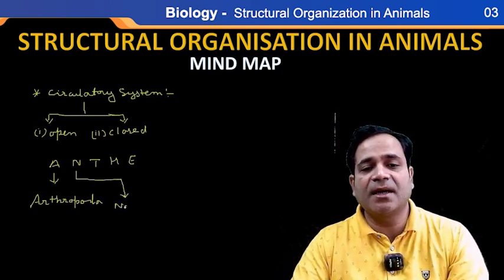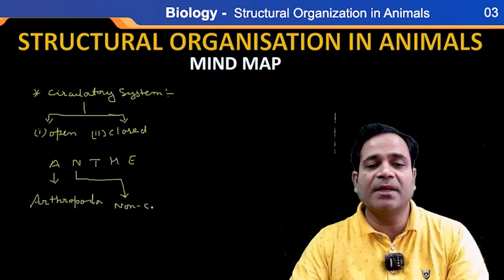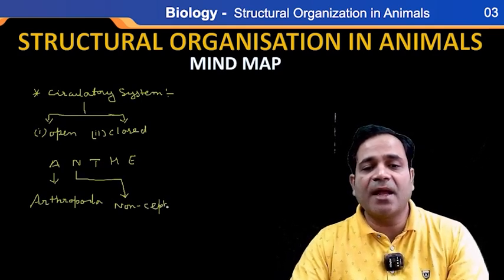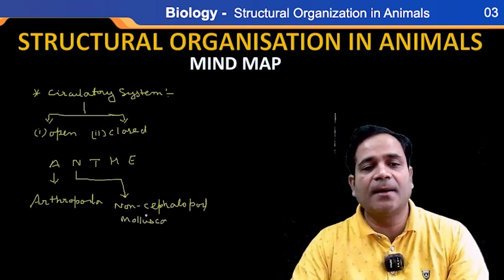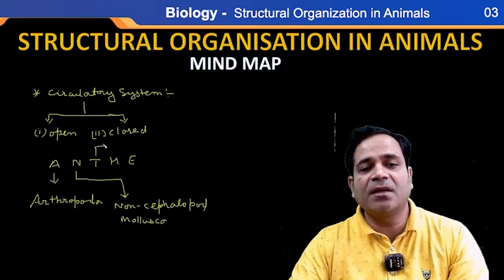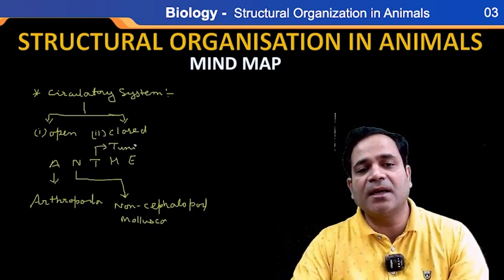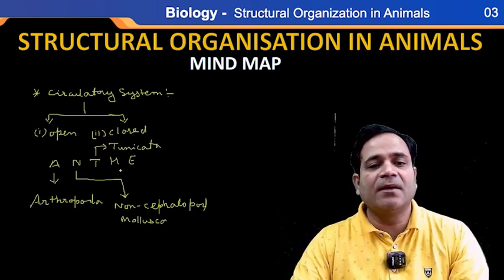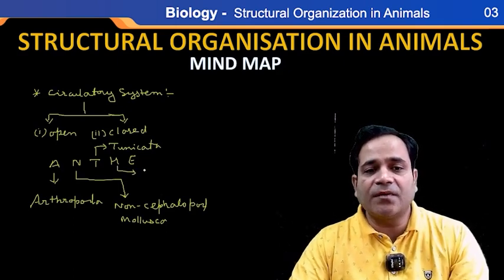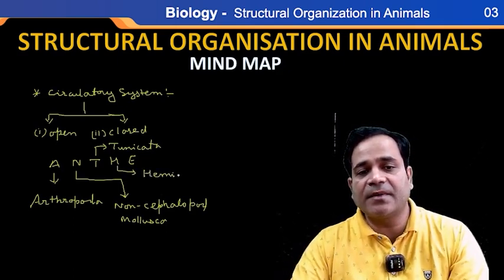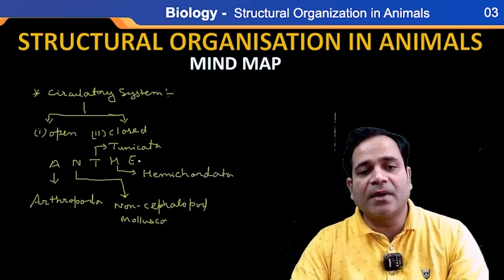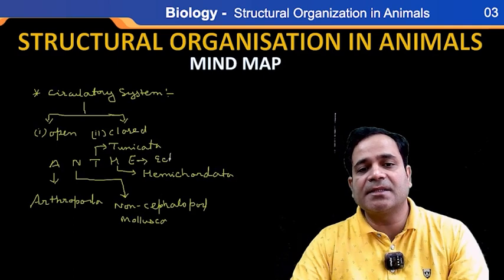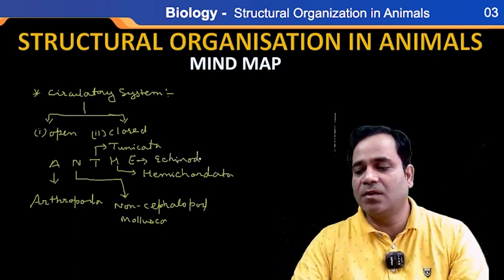non-cephalopod Mollusca. In the animal kingdom, you have to know this one thing: non-cephalopod Mollusca. And what does T stand for? T stands for Tunicata. Right? What does H stand for? H stands for, my dear, Hemichordata. What does E stand for, my dear? E stands for Echinodermata. What I'm saying?